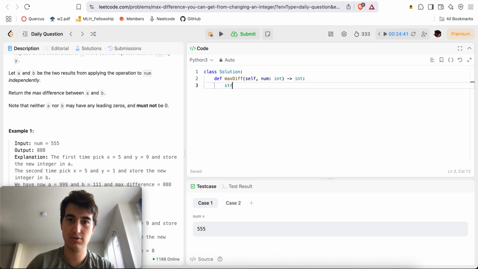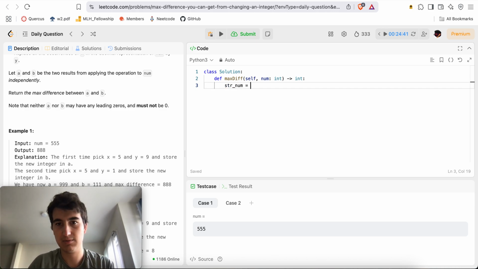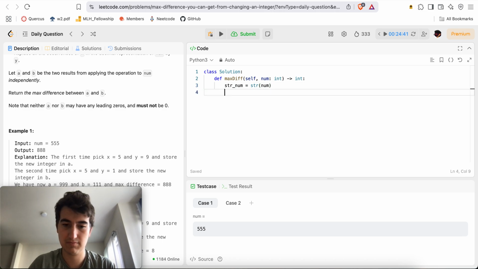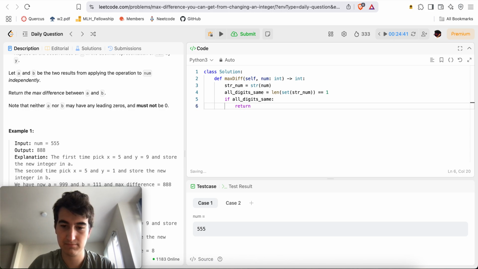Okay, str_num is equal to string of num. If the length of set of str_num equals 1, all digits are the same, so return int of 9 times length of str_num.